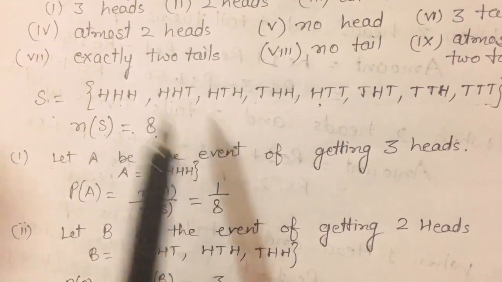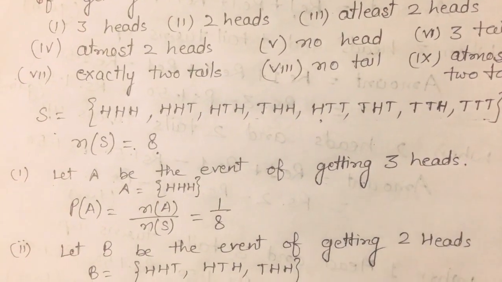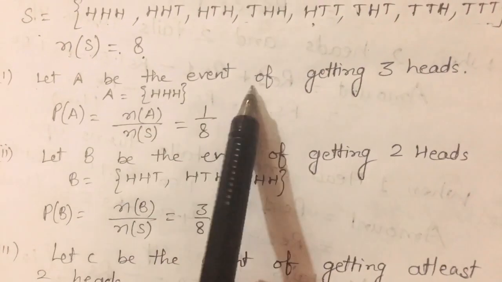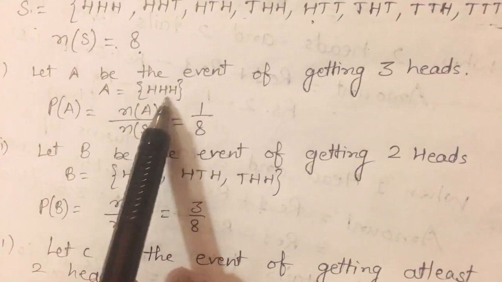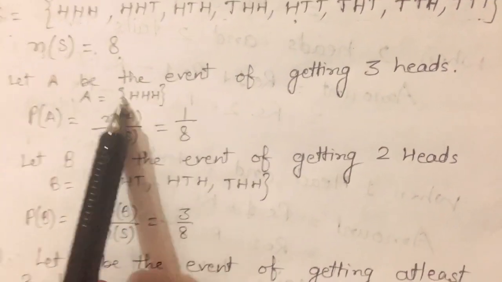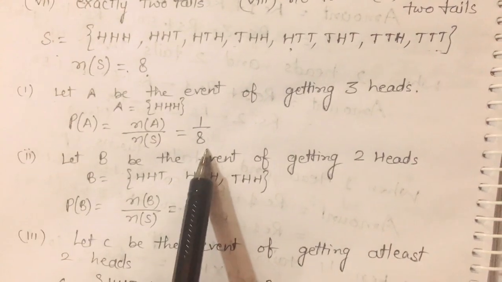Let A be the event of getting 3 heads, or 3 heads turns up. So A has the element HHH. The number of elements in A is 1 and the total is 8. Then the probability is 1/8.